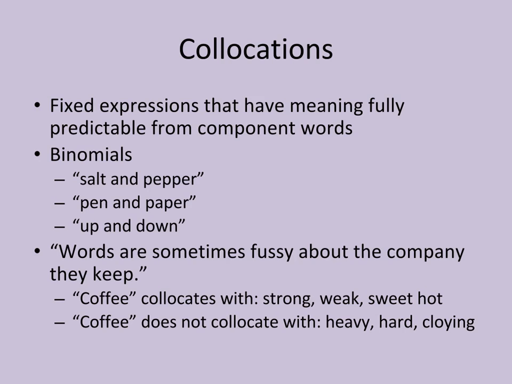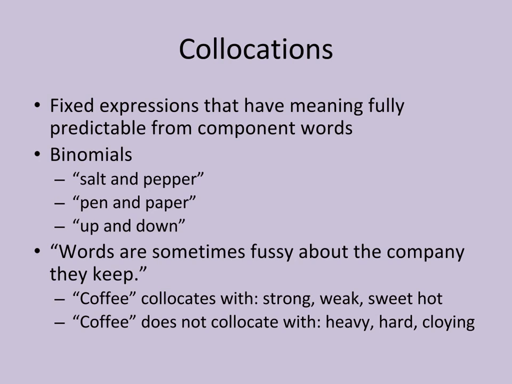Words are sometimes fussy about the company they keep. So for example, this is a good way of thinking of collocations. Coffee collocates with these words: strong, weak, sweet, and hot. So you could say strong coffee, weak coffee, sweet coffee, hot coffee.